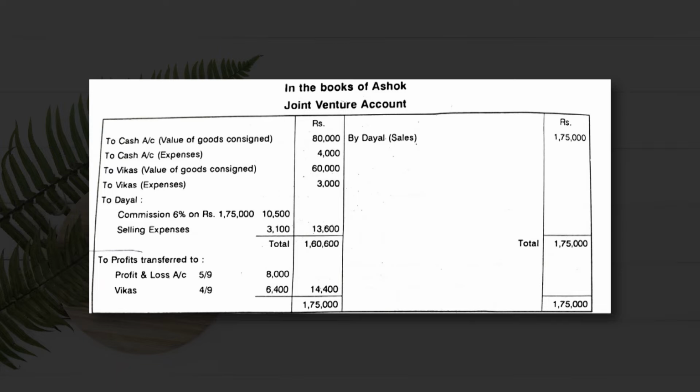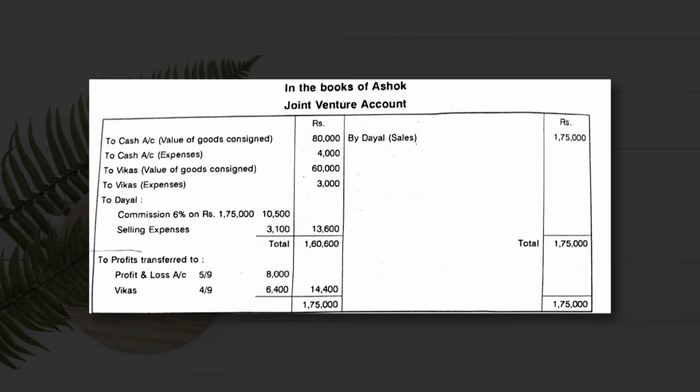So the total is 13,600, and this gives 1,60,600. Here the credit side total is 1,75,000 and the debit side total is 1,60,600. The difference will be known as profit on account of joint venture.